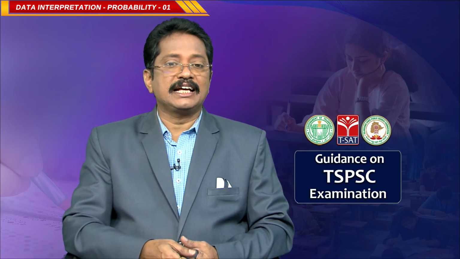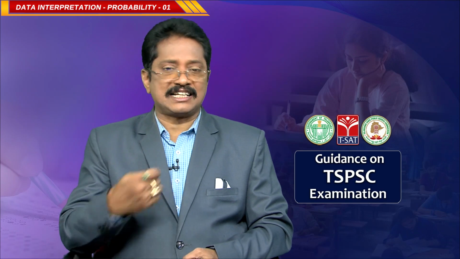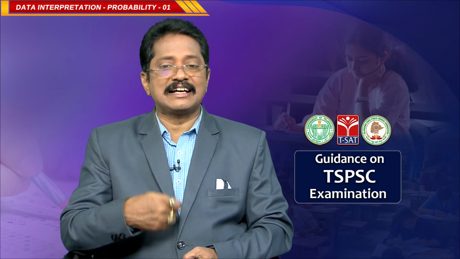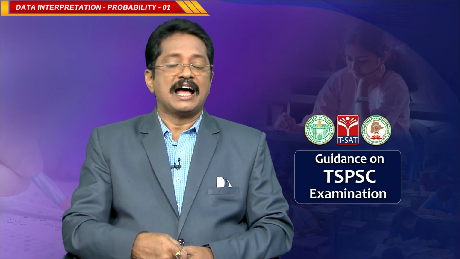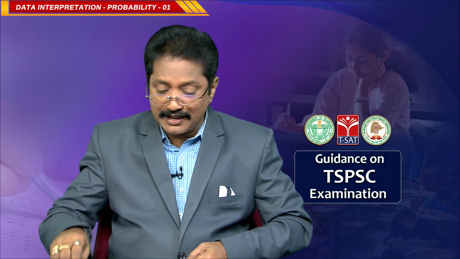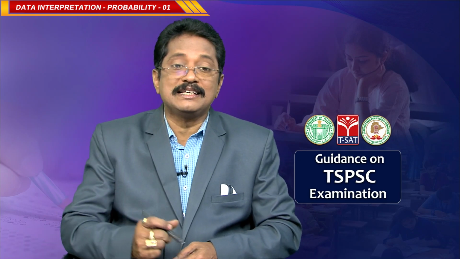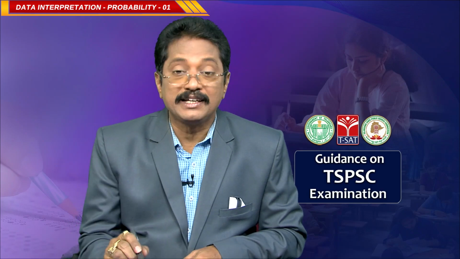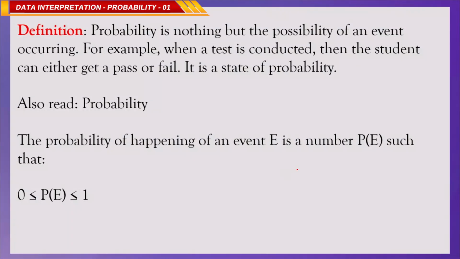Generally, any action or activity is called an event, and it is represented by the letter E. The probability of an event we simply call P of E. The probability of any event always lies between 0 and 1.